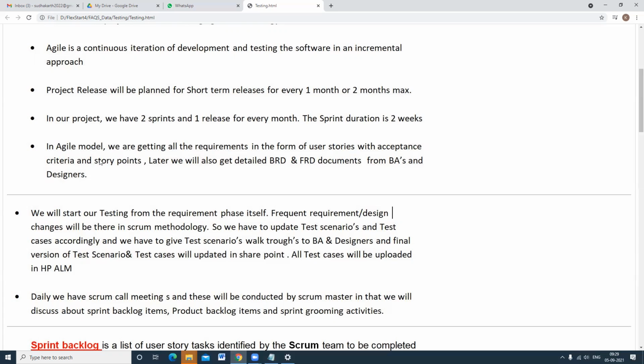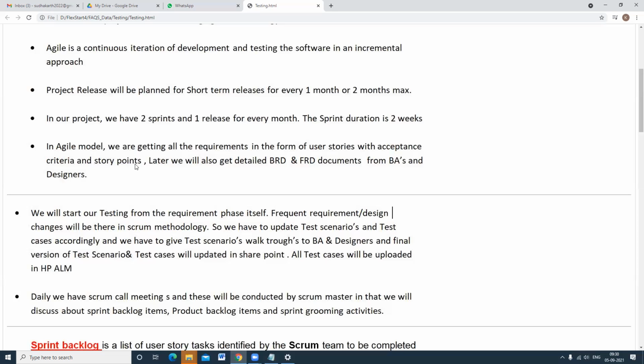So acceptance criteria and story points: for every user story, there will be some story points given. One user story may contain 10 story points, another 15, another 20, and one may contain 7 story points, like that. What story points mean is that they determine the complexity.